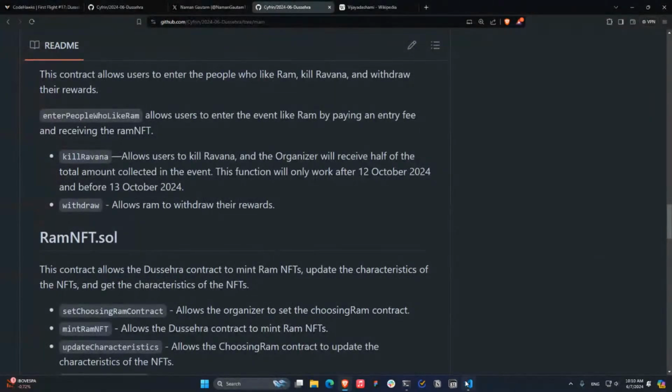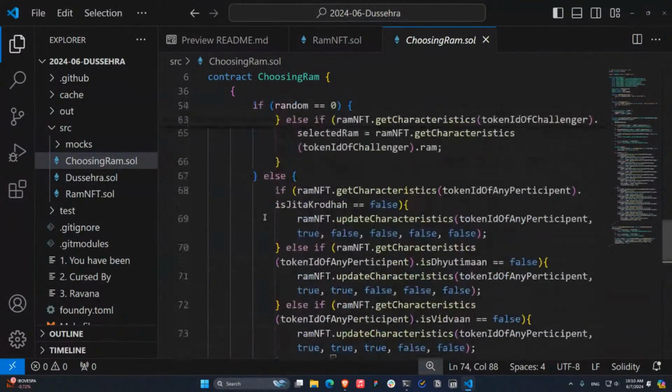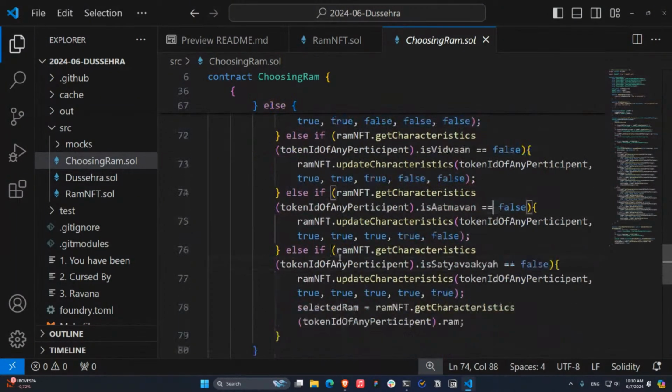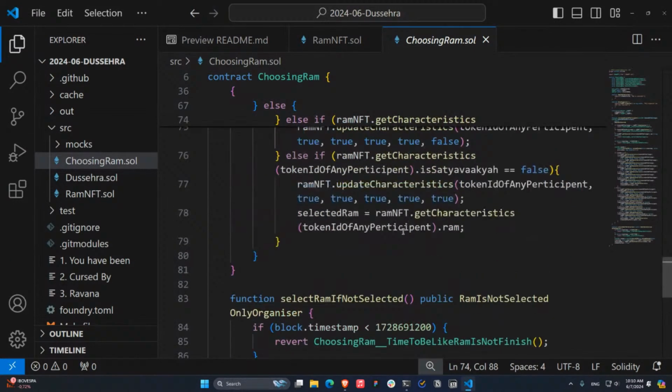Let's continue with the rest of the smart contract. As you can see here, this smart contract has this else if statement. Maybe it's not a good practice, just a tip for you: maybe we need to change this code to be more readable. And then we have something interesting.